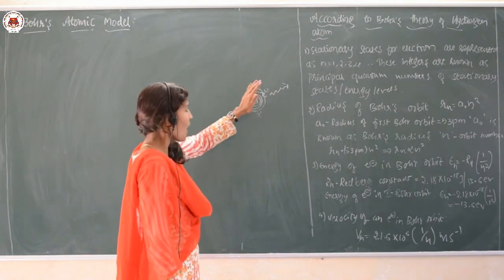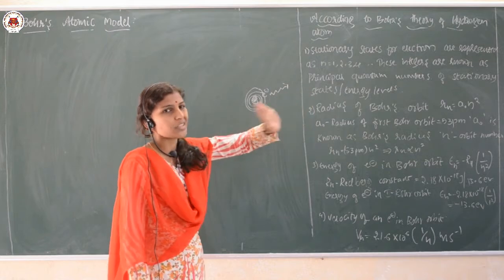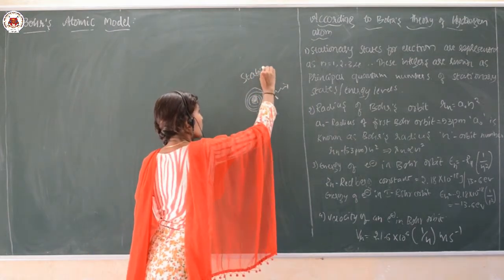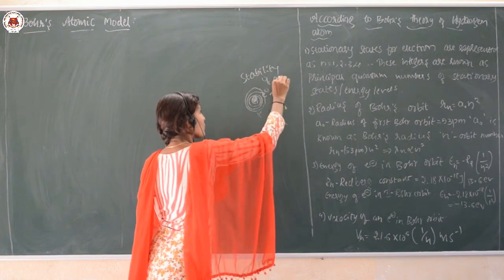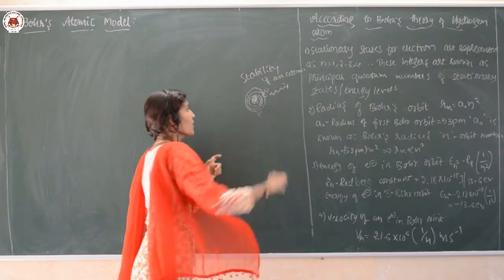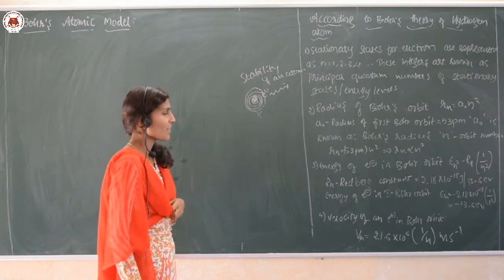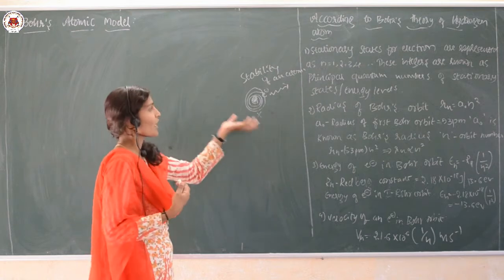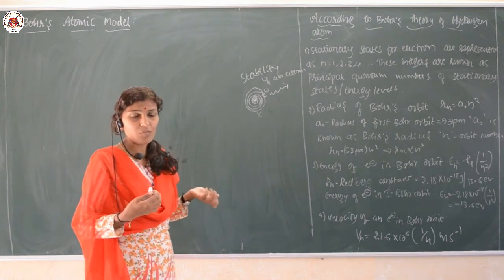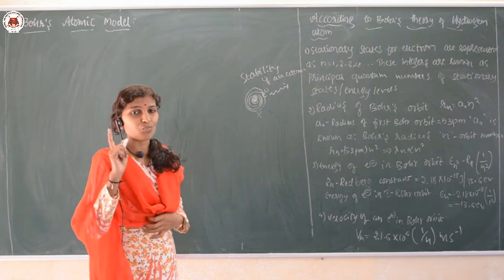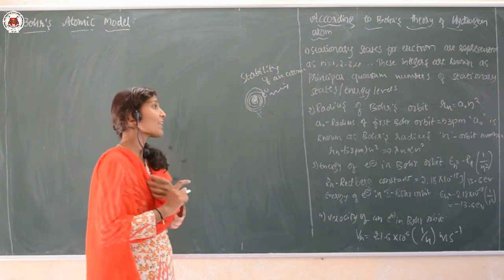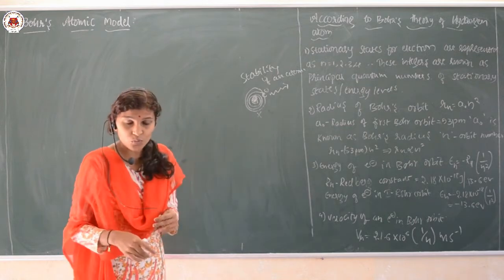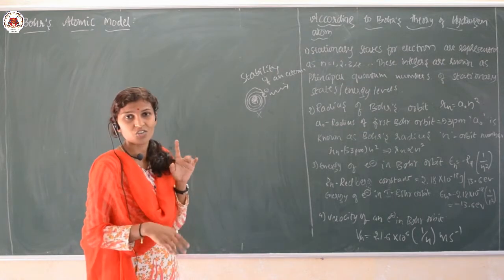That is, the Rutherford theory cannot explain the stability of an atom. Okay. See here, if an electron collapses inside the nucleus, can that atom be said to exist, or can we explain the stability of that atom? No. So the Rutherford theory failed to explain the stability of an atom. And then the ideas given by Rutherford were utilized by the scientist Niels Bohr.